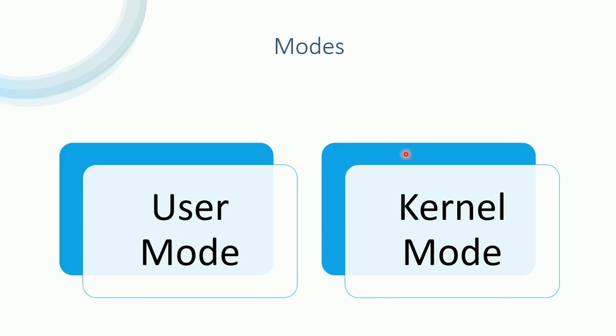Coming towards the kernel mode, the kernel is actually the main part of the operating system and is responsible for translating the commands coming from the user mode or application programs into something that can be understood by the computer hardware. Kernel mode is generally used for low-level trusted functions of the operating system. It is important for the kernel to be as small as possible while still providing all the essential services required by other parts of the operating system and applications. The kernel connects the system hardware to the application software. Every operating system must have a kernel.